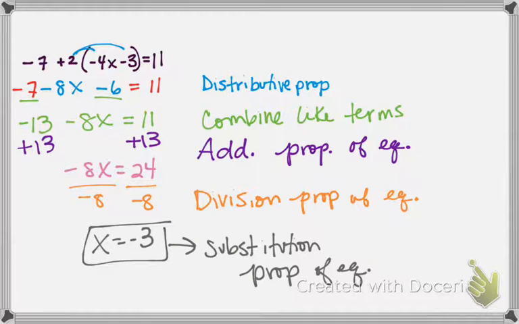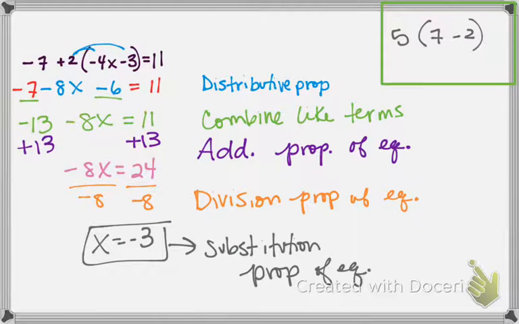Yes, sir. I was kind of confused on that. So I was thinking that you would do the parentheses first, and I kind of messed up. Now I realized that you have to distribute 2 to 4. What do you mean do the parentheses? Like combine negative 4x and negative 3? You can't do that because they're not the same term. You were thinking of PEMDAS, which works when you have like 5 times 7 minus 2 or something like that. There's no x. We're not solving for an x here, whereas here we are. So you couldn't combine these any further. That makes sense? Any other questions on this one?